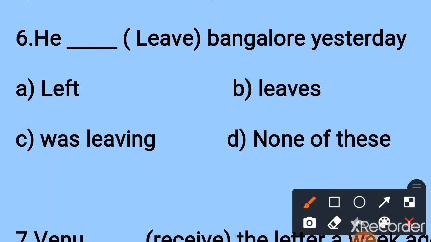Sixth one. He dash leave Bangalore yesterday. So here yesterday means it is a past tense sentence. Yesterday, ago, last week, last night: these are the keywords of simple past tense. In simple past tense we have to write verb 2. Which one is the correct answer? Leave, verb 2: left. So option A is the correct answer. He left Bangalore yesterday.